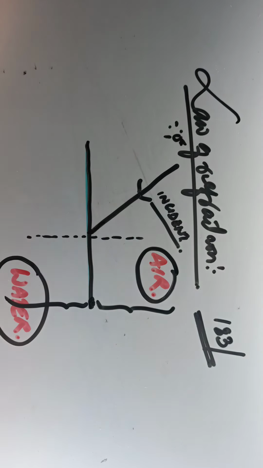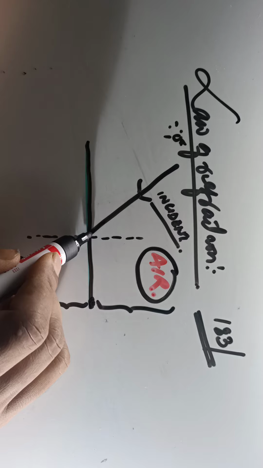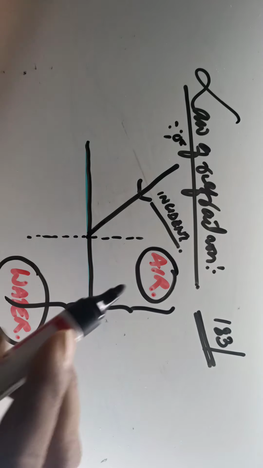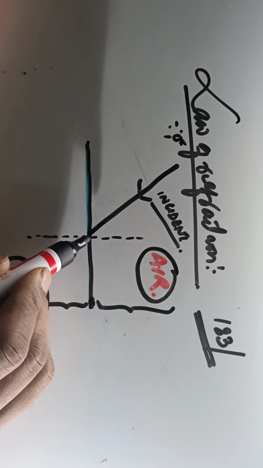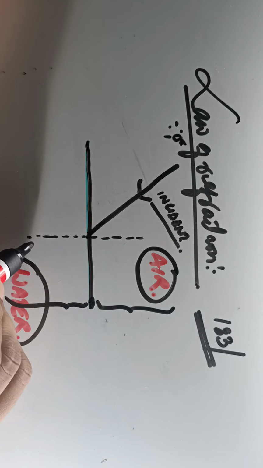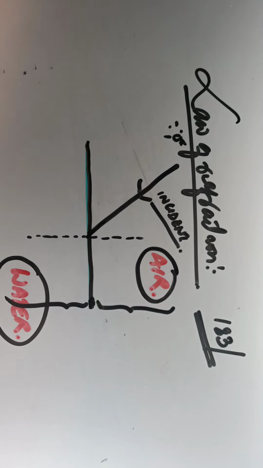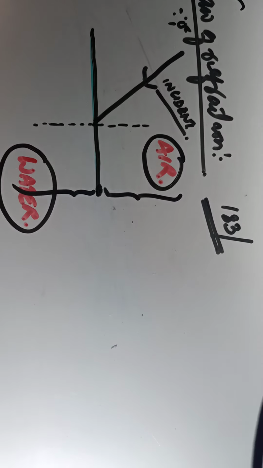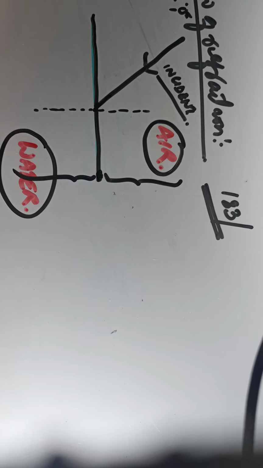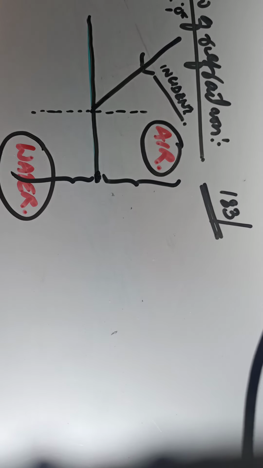Now when this ray of light enters into water, there is one word which comes up that you need to understand. Before I explain all this, you have to understand two things. Let me explain that first and I will get back to this.